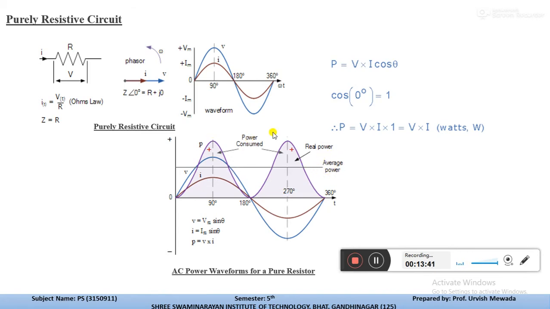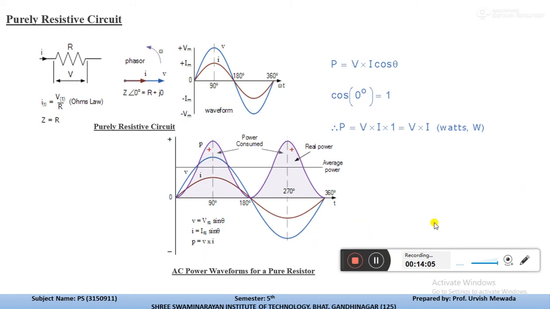The top one indicates the power consumed, the upper portion, or the real power of the circuit. From this we can define V equal to Vm sin theta, I equal to Im sin theta, and the power equation P is equal to V into I.